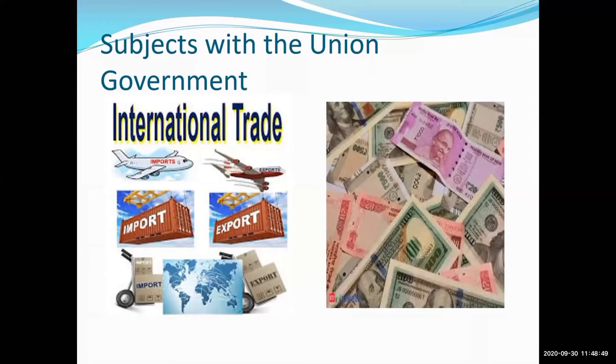If you have seen the badge on the uniform of a policeman, it reads Maharashtra Police. You all have seen the badge of a policeman. In their badge it is written Maharashtra Police. So this is only related to the Maharashtra state. Yes or no? So this does not go to the central government, or the union government.